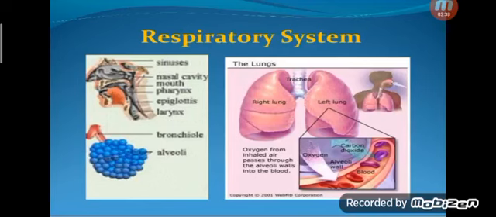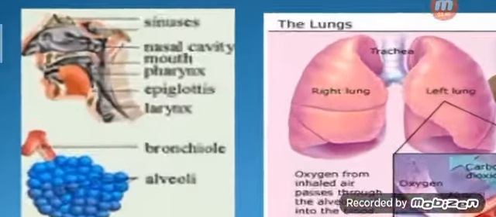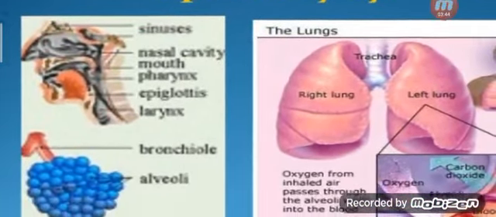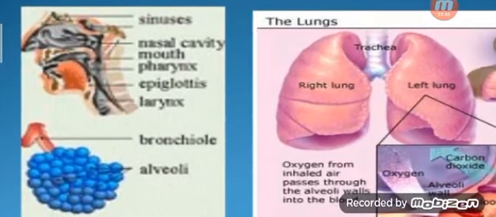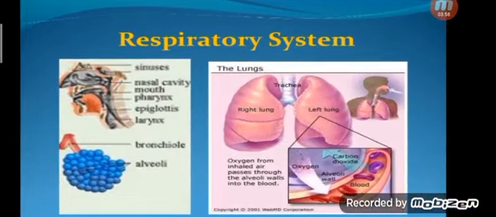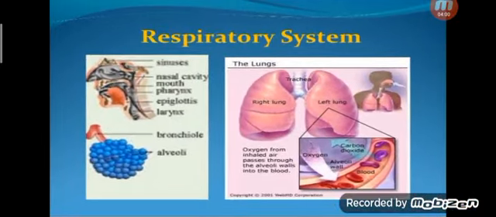Our nostrils, trachea. The nostril cavity, mouth, pharynx, epiglottis, larynx, then bronchioles, alveoli. These parts participate in our respiratory system.